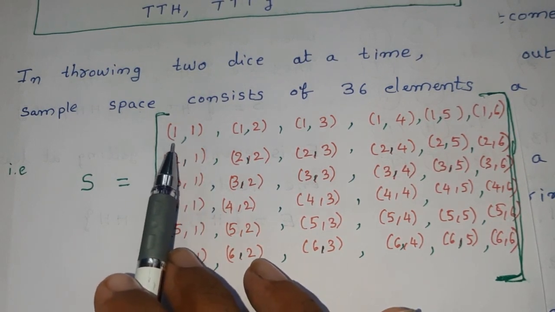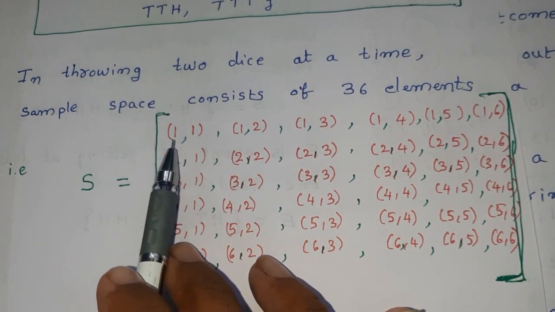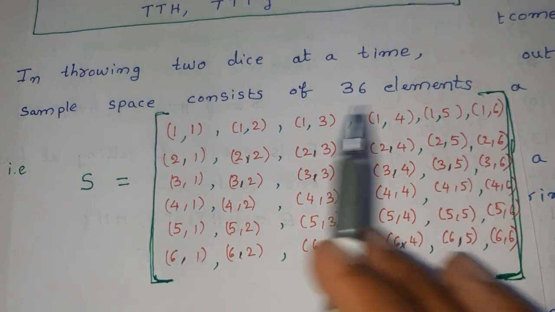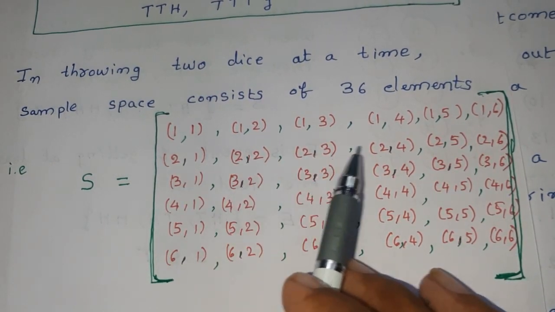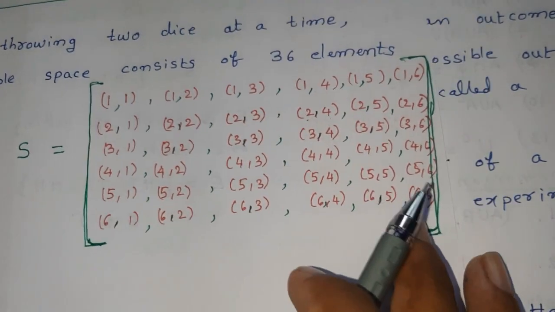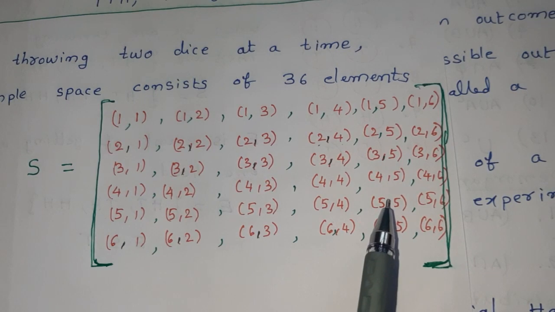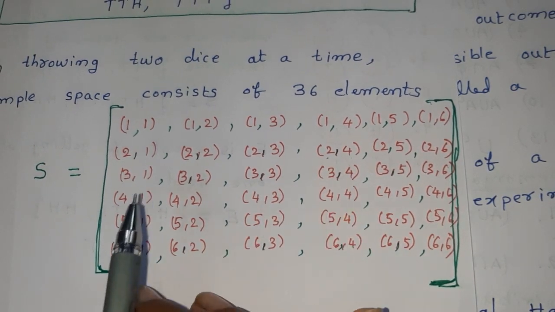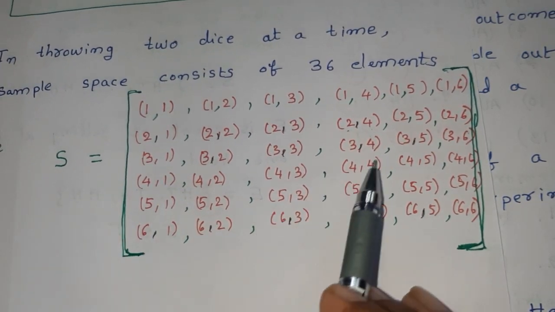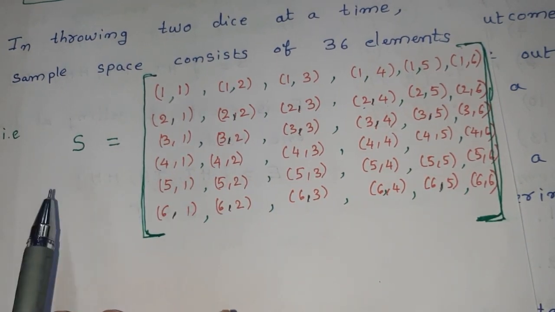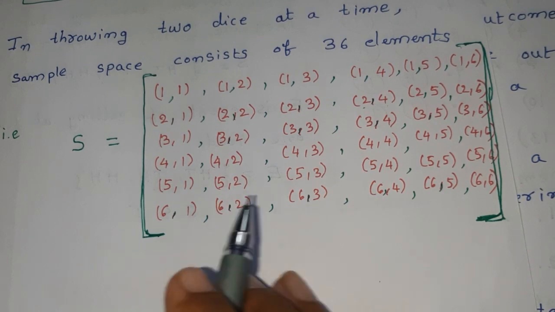Therefore the outcomes may be 1 1, 1 2, 1 3, 1 4, 1 5, 1 6, 2 1, 2 2, 2 3, 2 4, 2 5, and so on up to 6 6. Therefore there are 36 possible outcomes, and these 36 elements form the sample space.